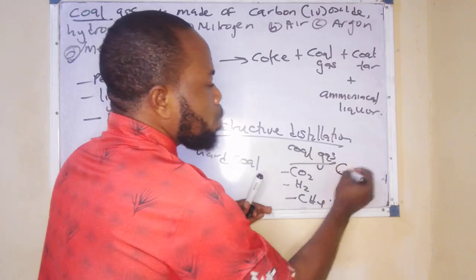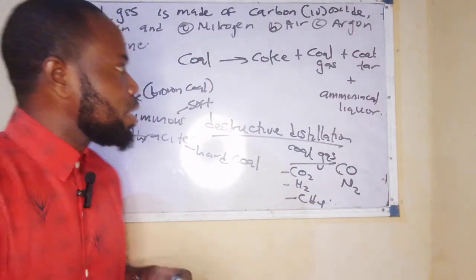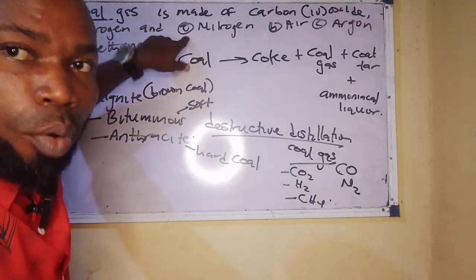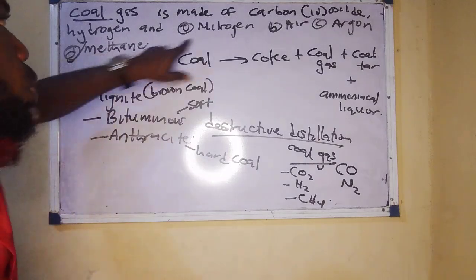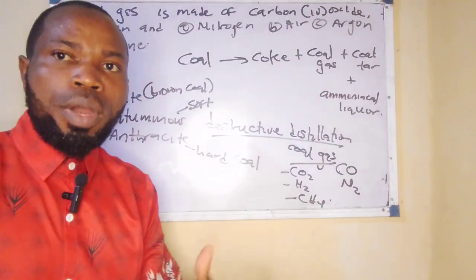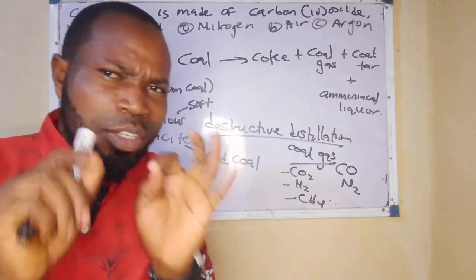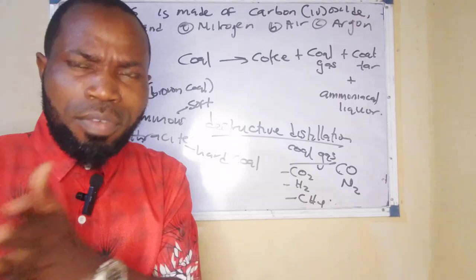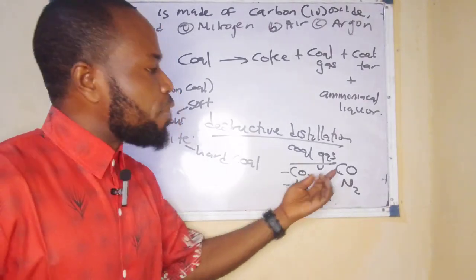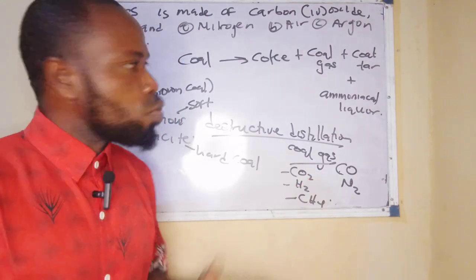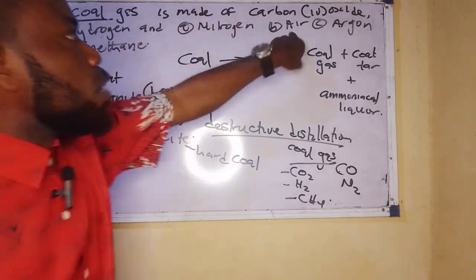Now we also have carbon monoxide, and obviously we have nitrogen. Now you can see where the option becomes very, very dicey. Nitrogen is also in coal gas, but it's not in high amounts. So that's why we choose methane as against nitrogen. But maybe if we were not having methane in the options, our answer would have been nitrogen. But nitrogen makes up a very little amount, about 3 to 15%, very small compared to methane. Remember, we also have carbon monoxide in coal gas. So the answer there is obviously methane.